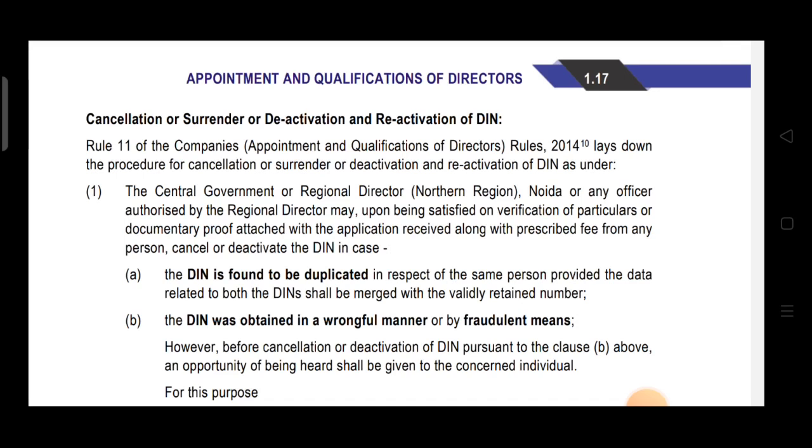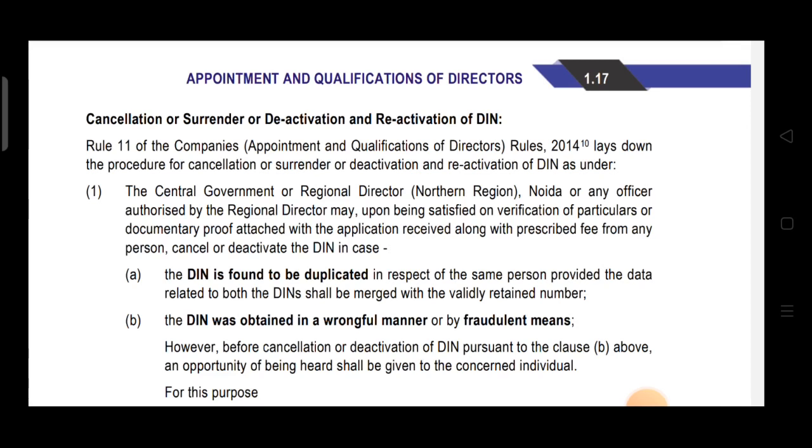So the central government or the regional director, or any officer authorized by regional director, when they receive the application and upon being satisfied and after verifying all the particulars, all the documentary proof, they can cancel or deactivate.